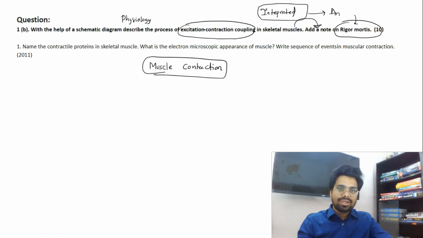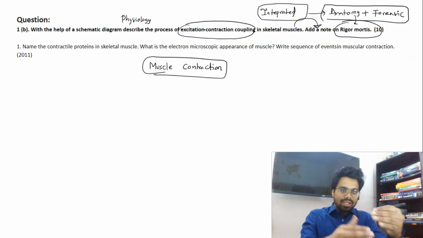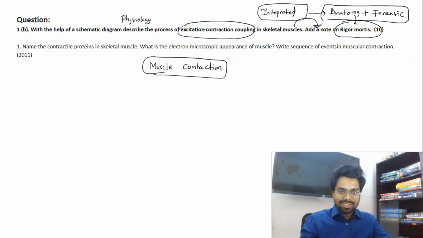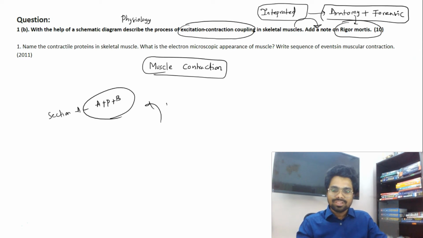For example, here we are trying to integrate anatomy plus forensic medicine. This is vertical integration, that is, first year to second year integration. Horizontal integration is within first year, anatomy to physiology, physiology to biochemistry. Though it is section A, which should have only anatomy, physiology, biochemistry questions, right? They try to include some forensic questions, even general medicine questions into it.